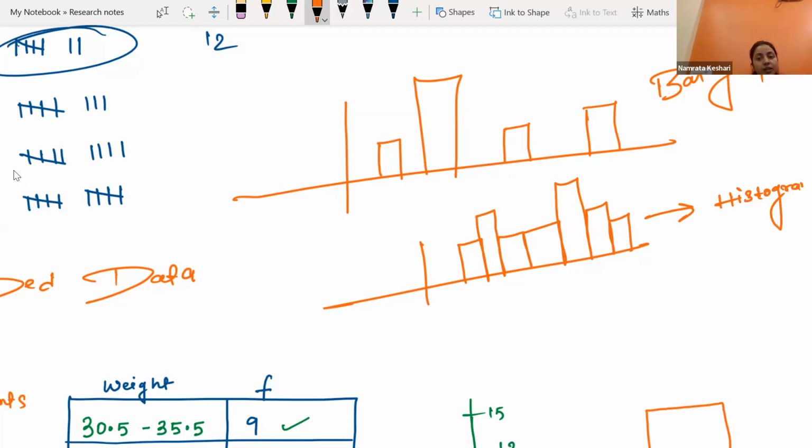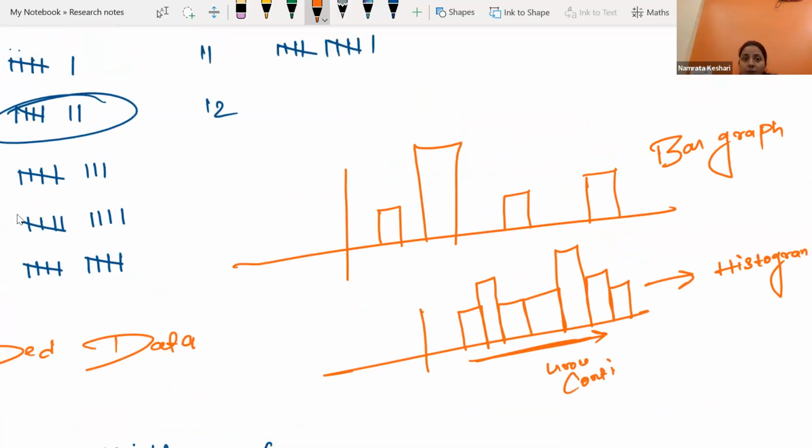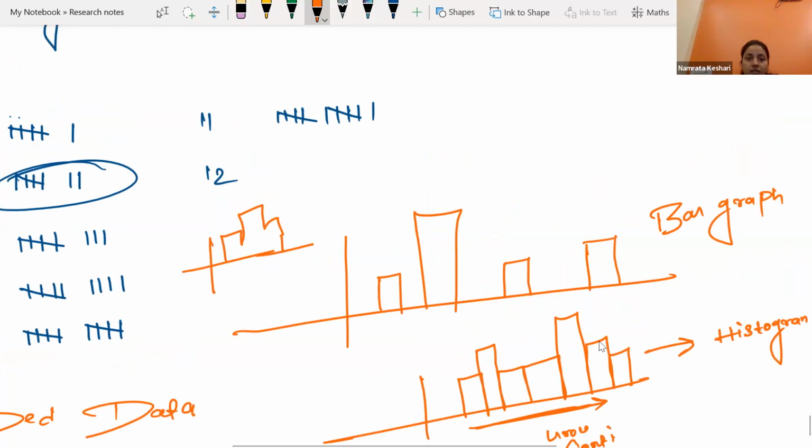Because here we are having grouped data, and that too continuous grouped data. Got it? So don't get confused between bar graph and histogram. In histogram also we are drawing the bar graphs only. But why is a separate name there? Because this is nothing but just like a solid structure. Like this one. That's why a different name is there, that is histogram.